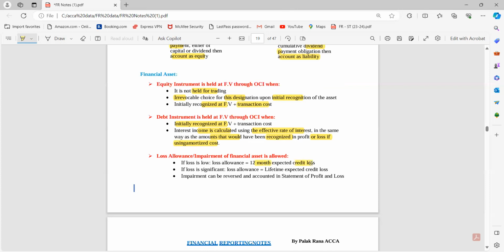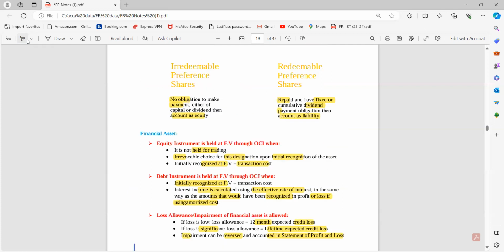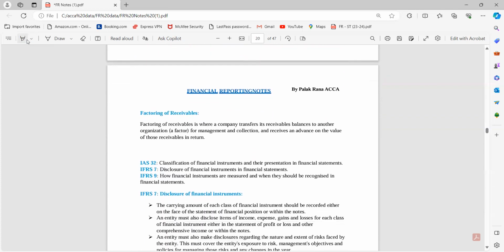12-month expected credit loss: if the loss is significant, then what will the loss amount be? Lifetime expected credit loss, and impairment can be reversed and accounted for in the statement of P&L. So guys, this was a bit detailed about these. You don't have to memorize so deeply, but yes, the questions that come from this are based on amortized cost, and practically somehow 2 to 4 marks we can expect from this chapter, so we can't leave this chapter. So next is factoring of receivables.